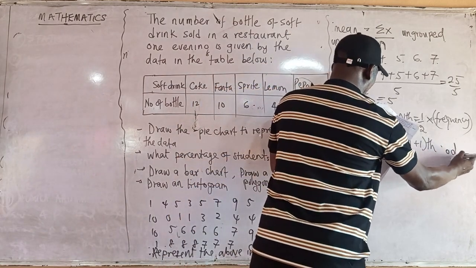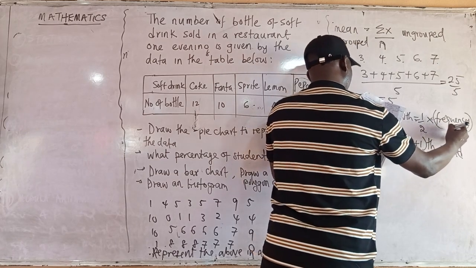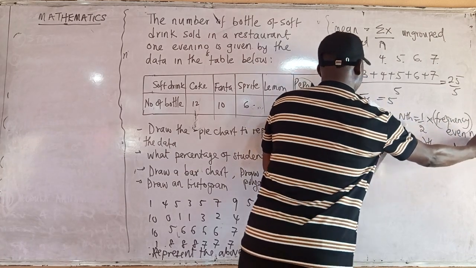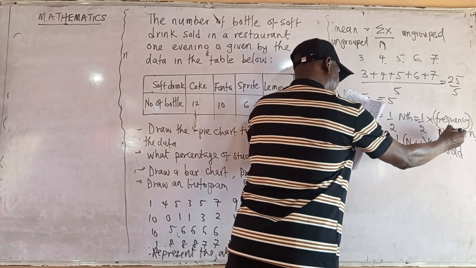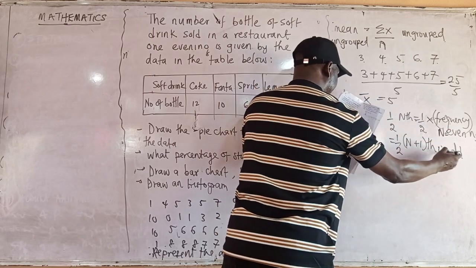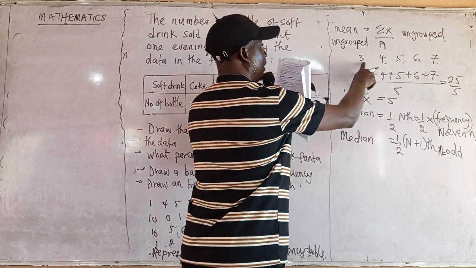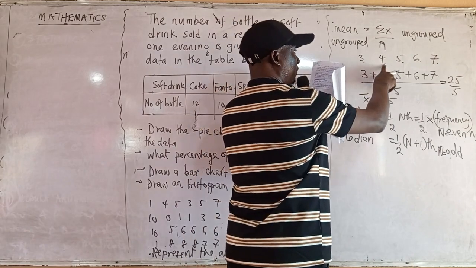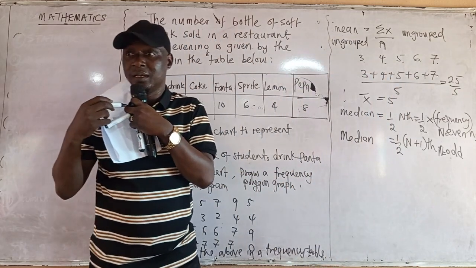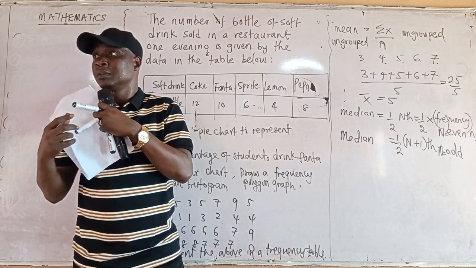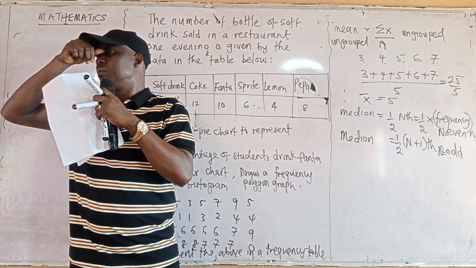This median formula is for odd, and the other is for even number. You know what I mean by even number? That means when your n is even, and this one when n is odd. Look at this one now: 1, 2, 3, 4, 5. How many numbers do you have there? 5 now. Is it even or odd?